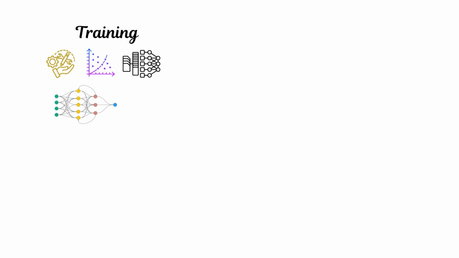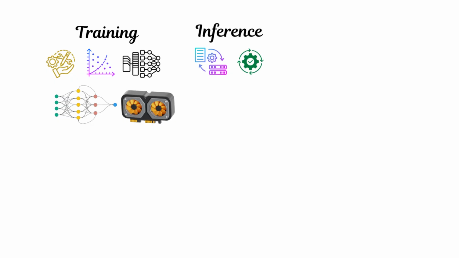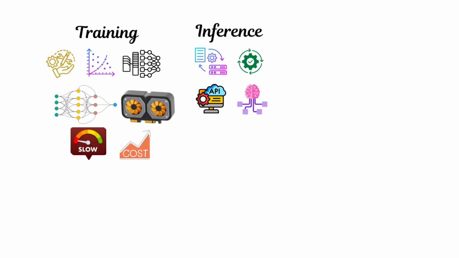Training is the learning phase. Massive datasets are processed, predictions are made, errors are measured, and the parameters adjust. This cycle repeats millions of times, usually across large GPU clusters. Inference is the opposite. It's the execution of the final model. When you call an API or run a local model, you're doing inference. Training is slow and expensive. Inference needs to be fast and consistent, because it's what users experience, and both depend heavily on the data used